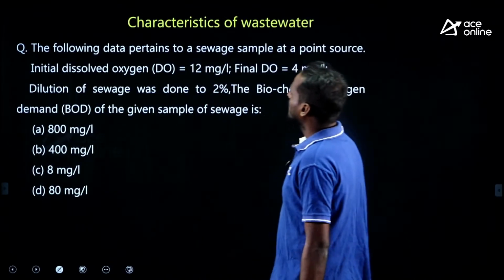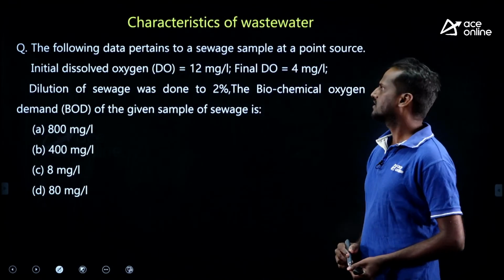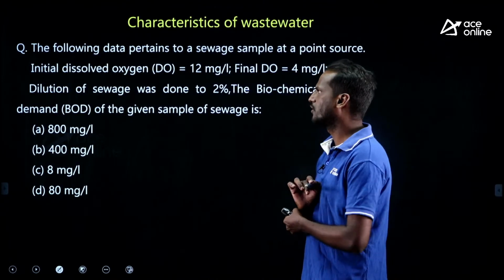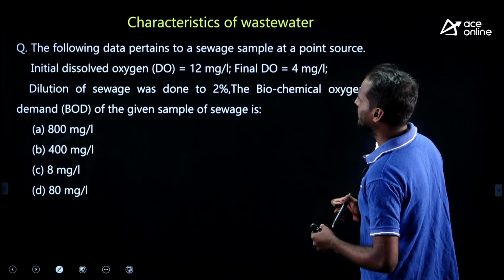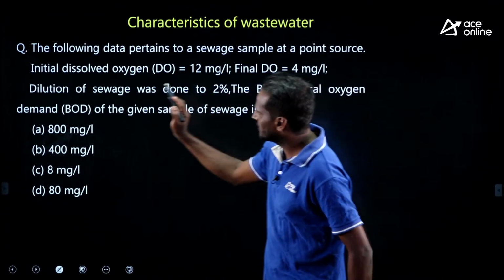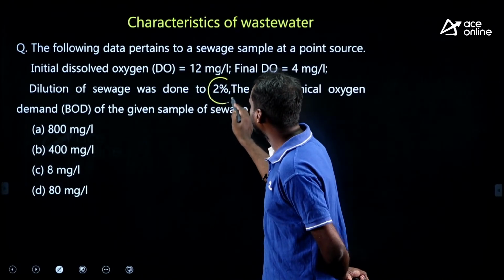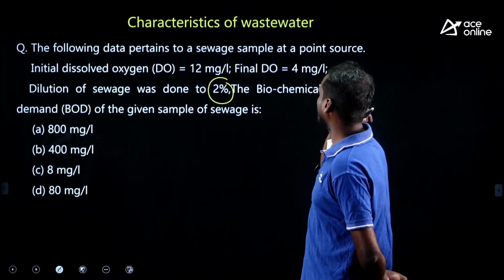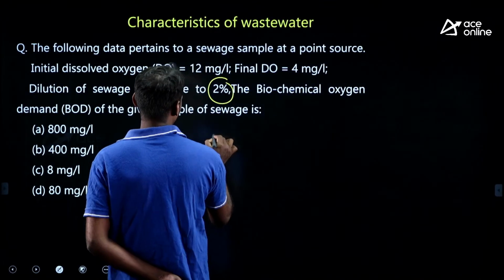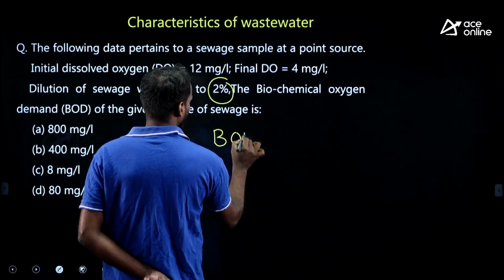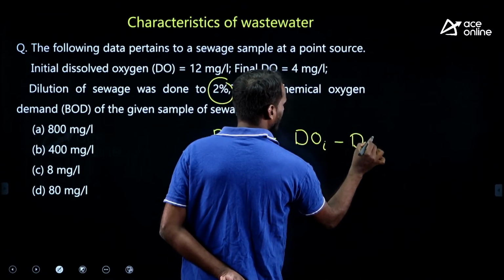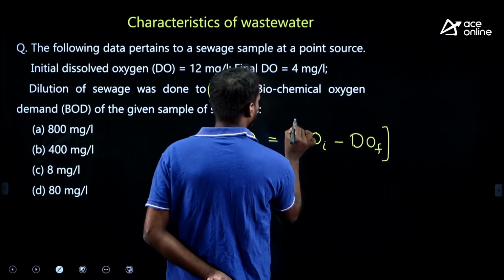Next, see, look at this characteristics of sewage. Very simple straightforward question based on the BOD test. The following data pertains to a sewage sample at a point source. Initial DO is given, final DO is given, the dilution he has given 2%. Initial DO 12, final DO is 4. What he is asking, biochemical oxygen demand of the sewage is how much? How can we solve BOD, my dear? BOD is equal to DO initial minus DO final into dilution factor.